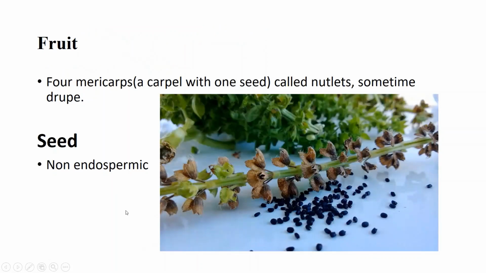Fruit: 4 mericarps. Mericarps are carpels with one seed and are called nutlets. Sometimes a drupe may be produced. Seeds are non-endospermic. This is the Ocimum fruit producing seed. Here you can see these are the fruit and seeds of Ocimum.